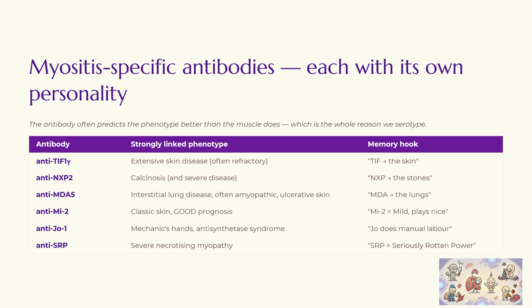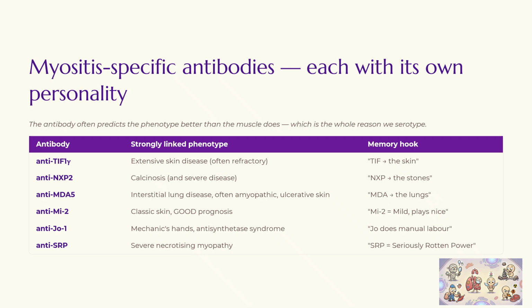Then if you had to choose one that you would want, a juvenile dermatomyositis with a mild variant, it is the anti-Mi2. With the name, you say Mi, the first two letters mean mild, so Mi2 plays nice, right? Mi2 means mild. It's the classic, just involves the skin and has a good prognosis. Then the other one is the anti-Jo1, which is associated with ulcerations in the hand, which we said earlier was the mechanic's hand.